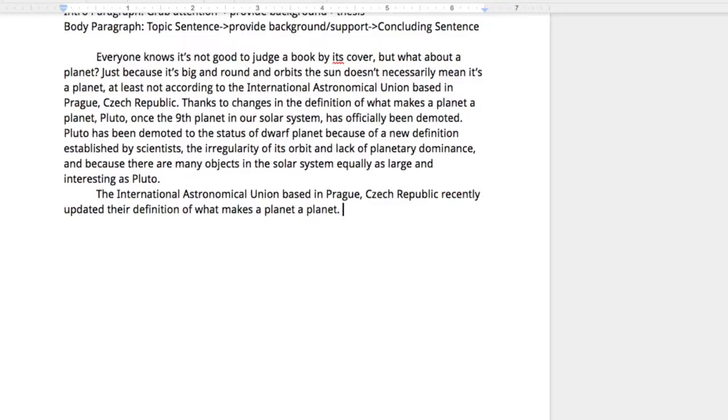It lets my reader know exactly what I'm talking about, and it gives a hint and a very clear clue and direction of where I'm going. Well, what am I going to do? Well, I'm going to let my reader know. I'm going to inform them as to what this definition is. So I think it's important to let them know. Also, we've got to provide, remember, some background and some connection. Well, why did they decide to do this? That's kind of the question that popped into my head.